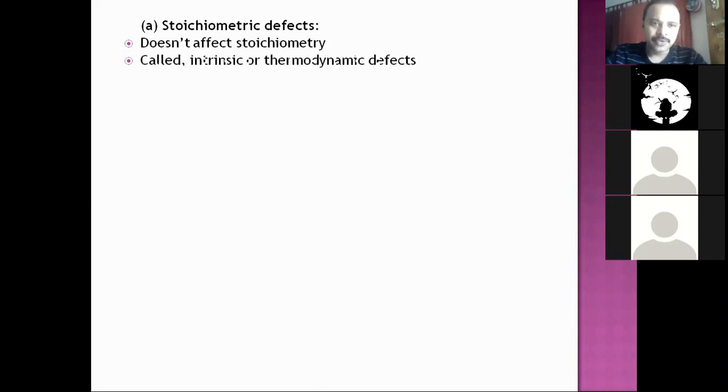They are also called intrinsic or thermodynamic defects, because they depend on temperature. As temperature increases, defects also increase. That's why they are thermodynamic defects. Stoichiometric defects can happen in non-ionic solids, which can be covalent solids, and in ionic solids. There will be a slight difference.